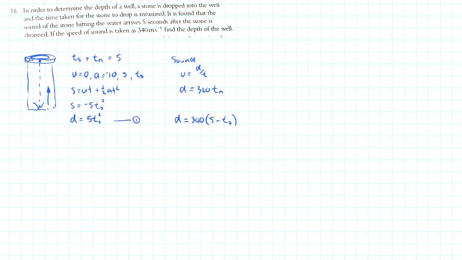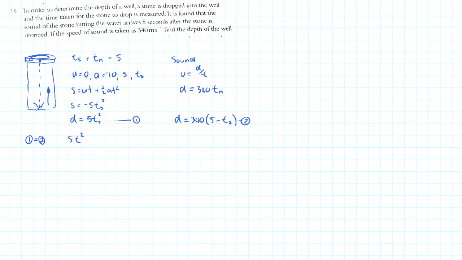First one being the distance that the stone falls, and the second one being the distance that the sound travels, which is the same as the distance that the stone falls, and they both have time of the stone. Right, so we're going to say that equation 1 is equal to equation 2 because they both have the same distance, and that just gives us 5 Ts squared. We don't really need the S anymore.